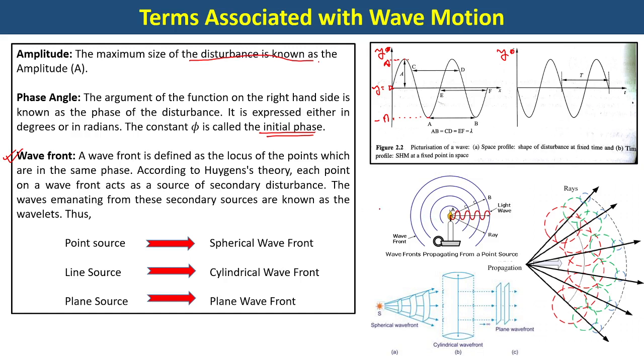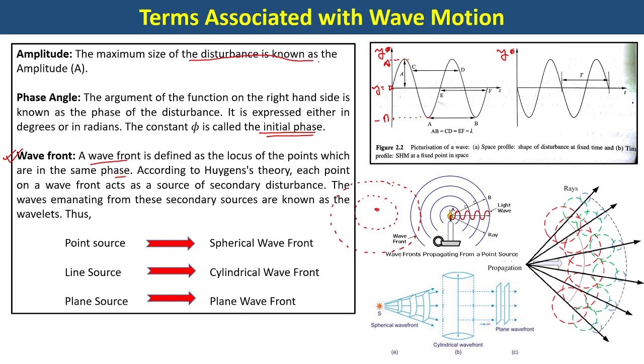So for example, there is a disturbance in a water medium. This disturbance will propagate, so it will create circles around this point. So this is one wave. The next crest will suppose come here, like that. So a wavefront is defined as the locus of all points which are in the same phase.